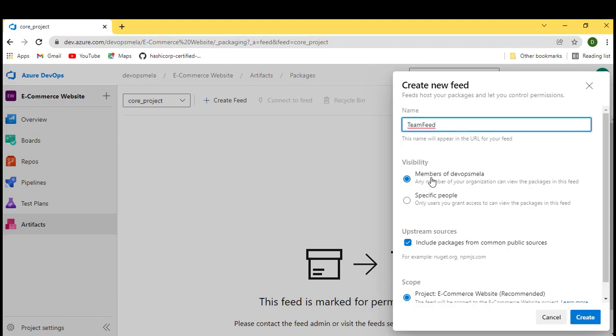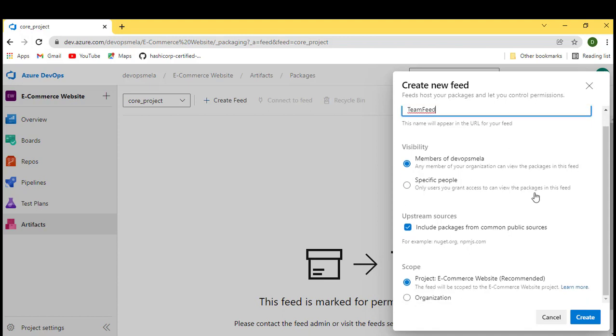Visibility: members of DevOps Mailer. So members of my organization can view this particular feed. Include packages from common public sources? Yeah, that is totally fine.